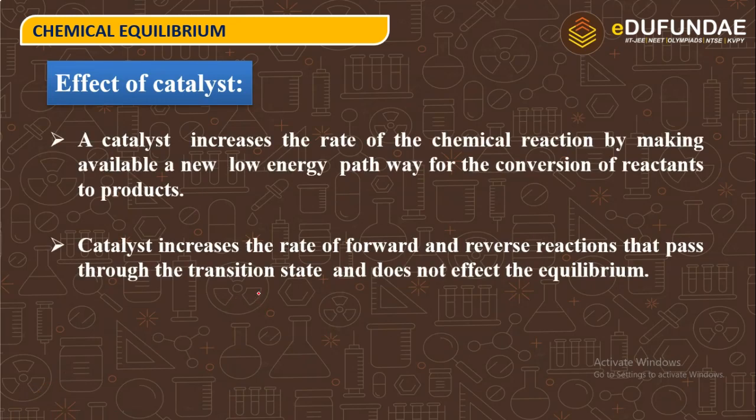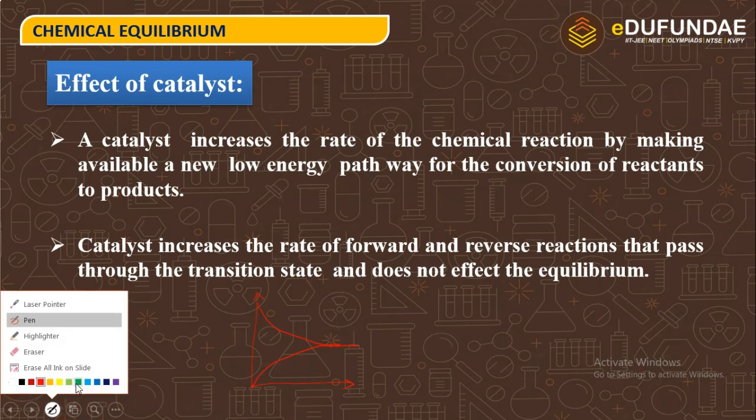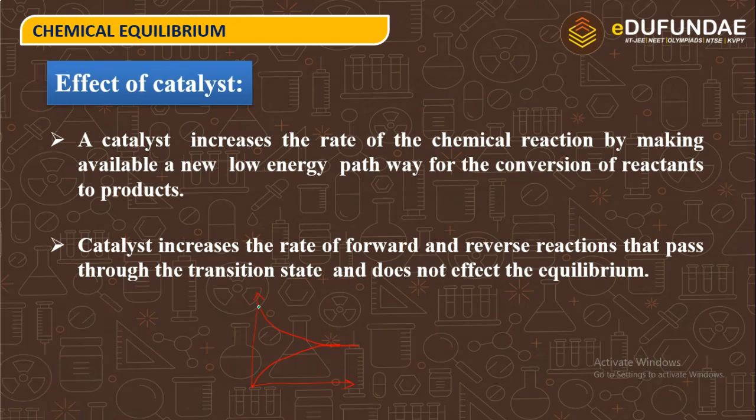For example, we have seen the graph between concentration and time. So we have said that reactant will be decreasing and the product will increase. If we add some catalyst here, it's either positive or negative. For example, I am adding a positive catalyst here. So what will happen if I am adding a positive catalyst here? The equilibrium will establish, but the alternative path will be there.